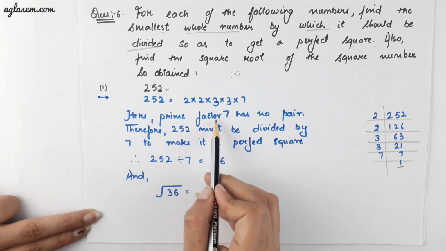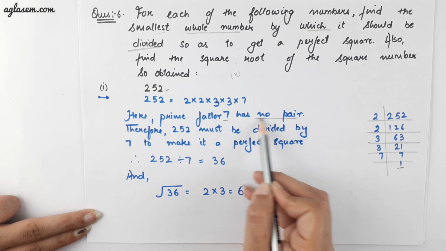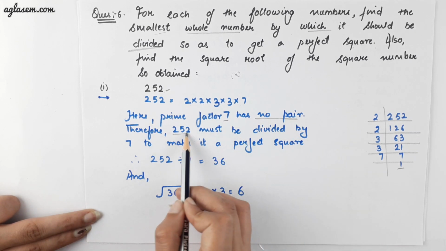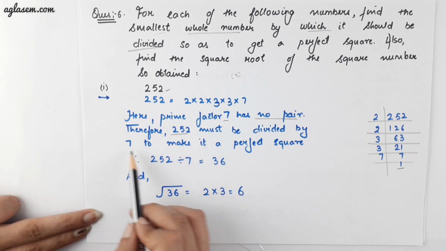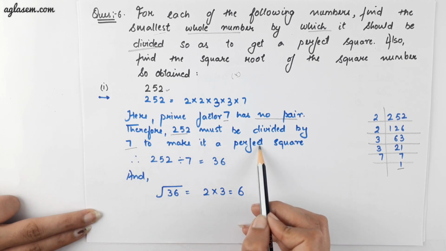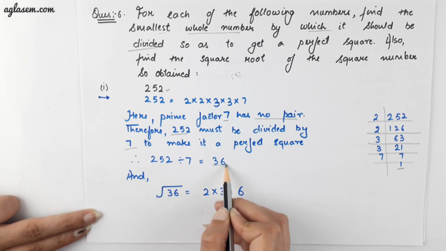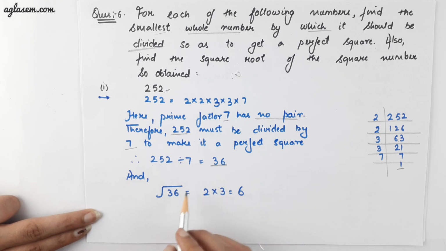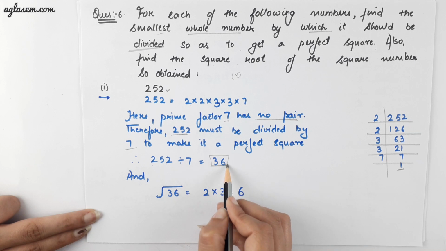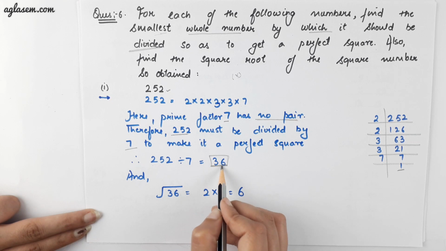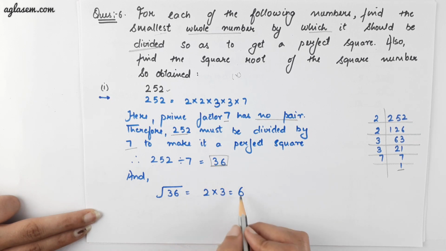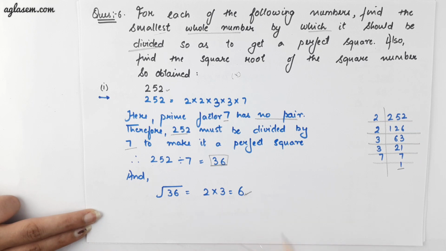Here, prime factor 7 has no pair. Therefore, 252 must be divided by 7 to make it a perfect square. By dividing 252 by 7, we will get 36. Now, find the square root of this number 36. Square root of 36 is 6.